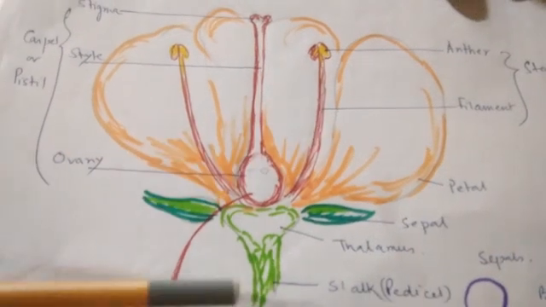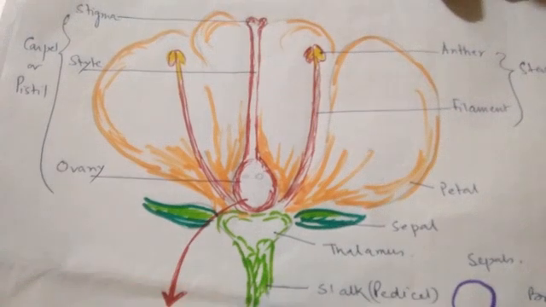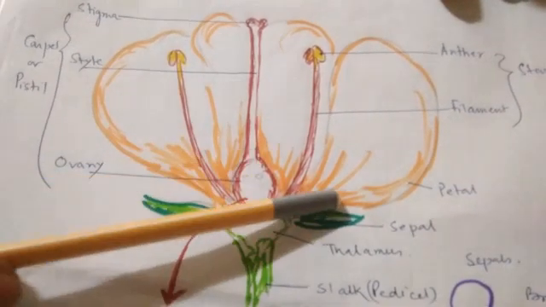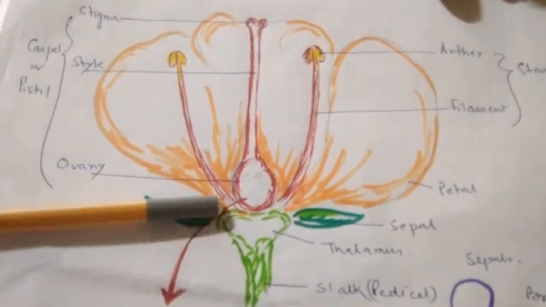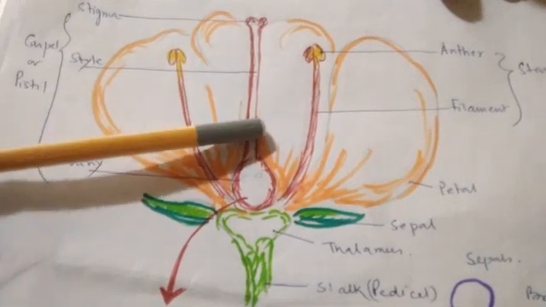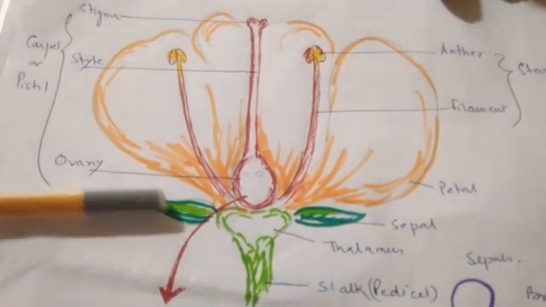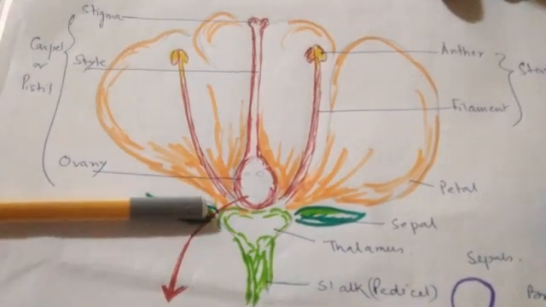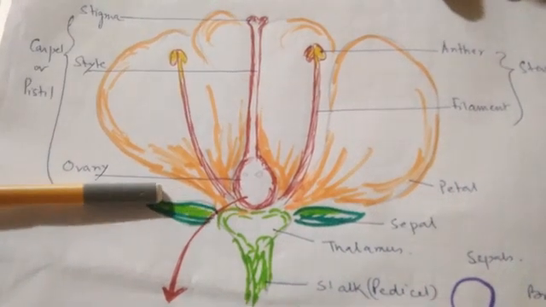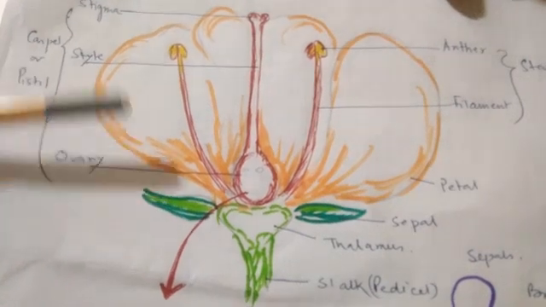So what have we done? We have done the stalk of the flower, which attaches the flower to the main plant. We have done the base of the flower, which is flat and holds all the floral parts. Next, we have done the floral parts like sepals, petals, stamens, and pistil. We have discussed in detail the sepals and petals. Sepals are green. They are very prominent in bud condition. They cover the flower in bud condition, so they protect the internal parts as well as perform photosynthesis.